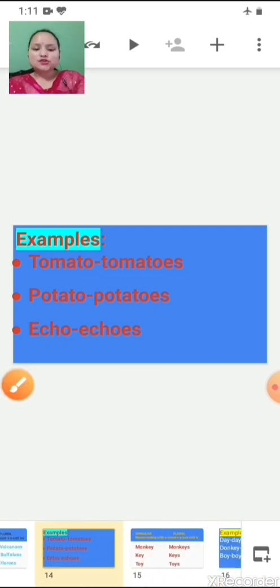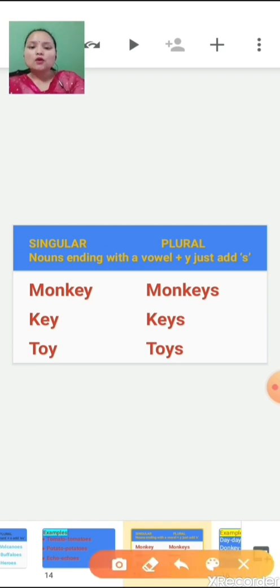Okay. Next rule: nouns ending with a vowel plus Y, just add S. Earlier it was consonant plus O, add ES. Now here, vowel plus Y, what do we have to add at the end? S. And vowels I have already told you: A, E, I, O, U. So here monkey, monkeys.